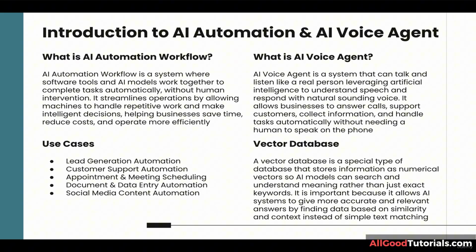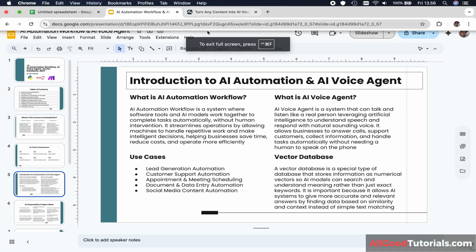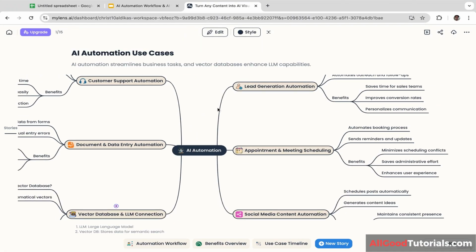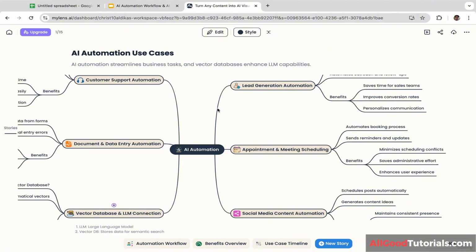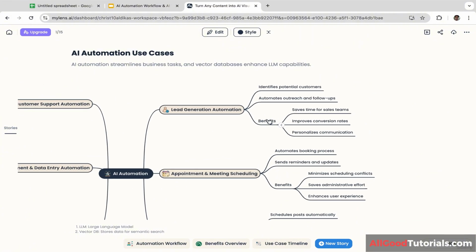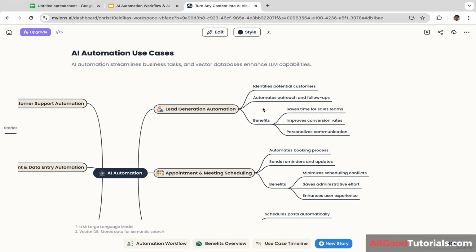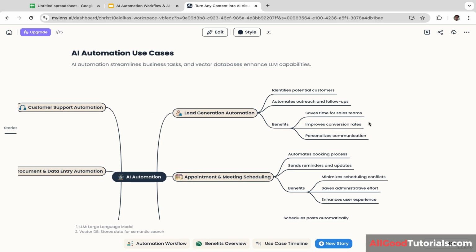That's one of the projects that we're going to build in this course, and it's going to be a very exciting project. Okay, now let's talk about the use cases of AI automations, and I'm going to explain it using a mind map. Okay, let's get started with the first one. Lead generation automations. AI is able to identify potential customers, automate outreach, and manage follow-up across multiple channels, so sales teams no longer need to perform repetitive manual prospecting.